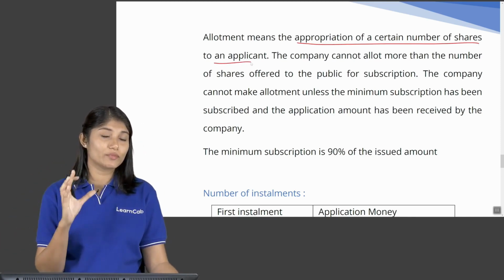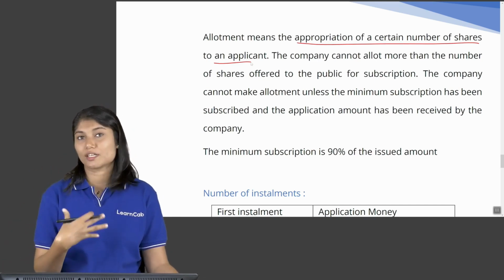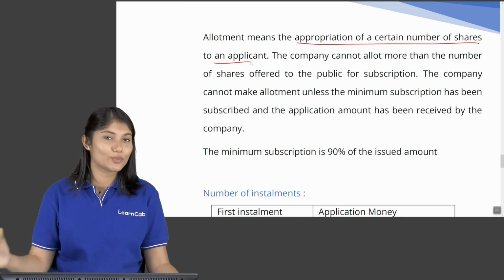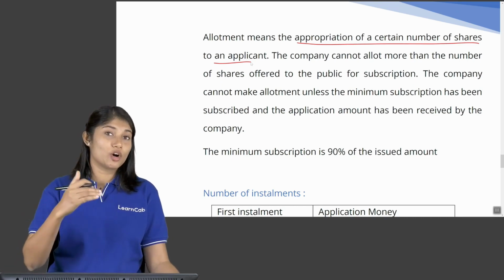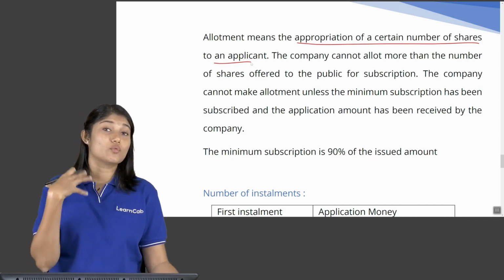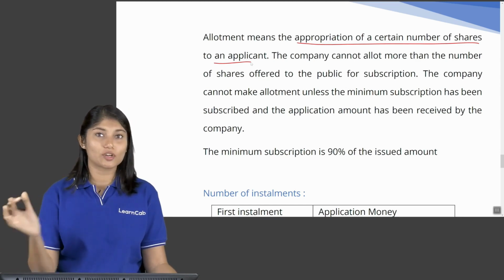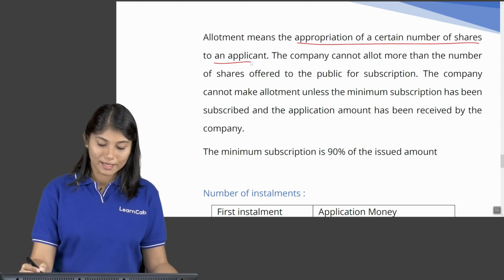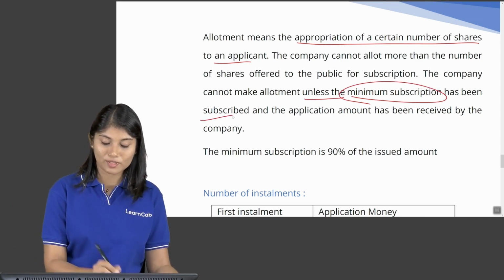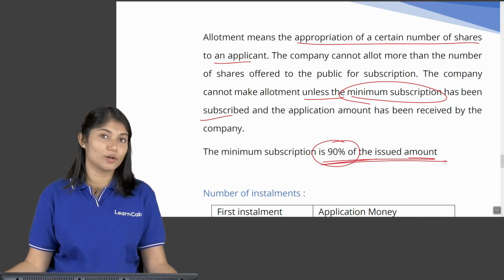So if there are totally 1000 shares which have been offered to the public, definitely they can allot only 1000 shares. They cannot allot 2000 shares. Similarly, if they have offered 10,000, they cannot allot 12,000 shares, right? Only up to how much they have offered to the public, that much they can allot. So if there is oversubscription, meaning too many people have applied for the shares, they cannot allot all these shares. So they will decide, but this can happen only if minimum subscription has been subscribed. Now what is this minimum subscription? It is 90% of the issued amount.